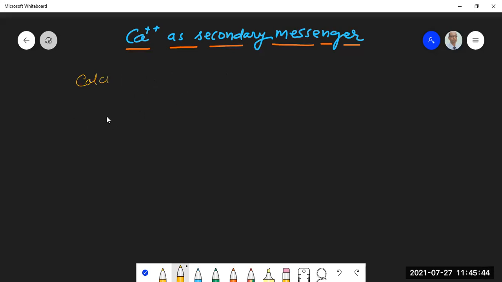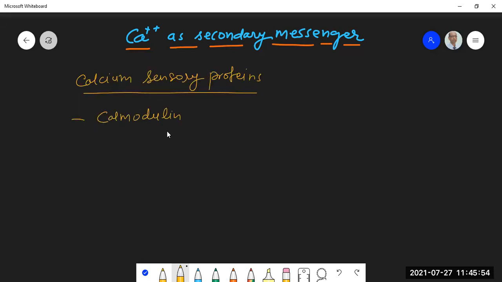One most important calcium sensory protein within the cytoplasm is called calmodulin.